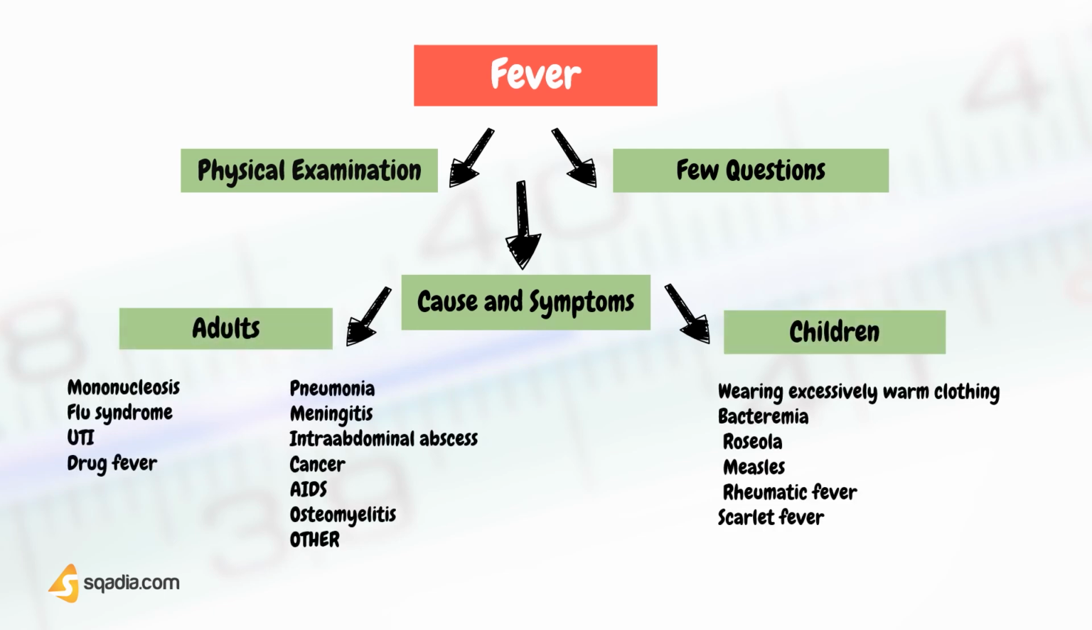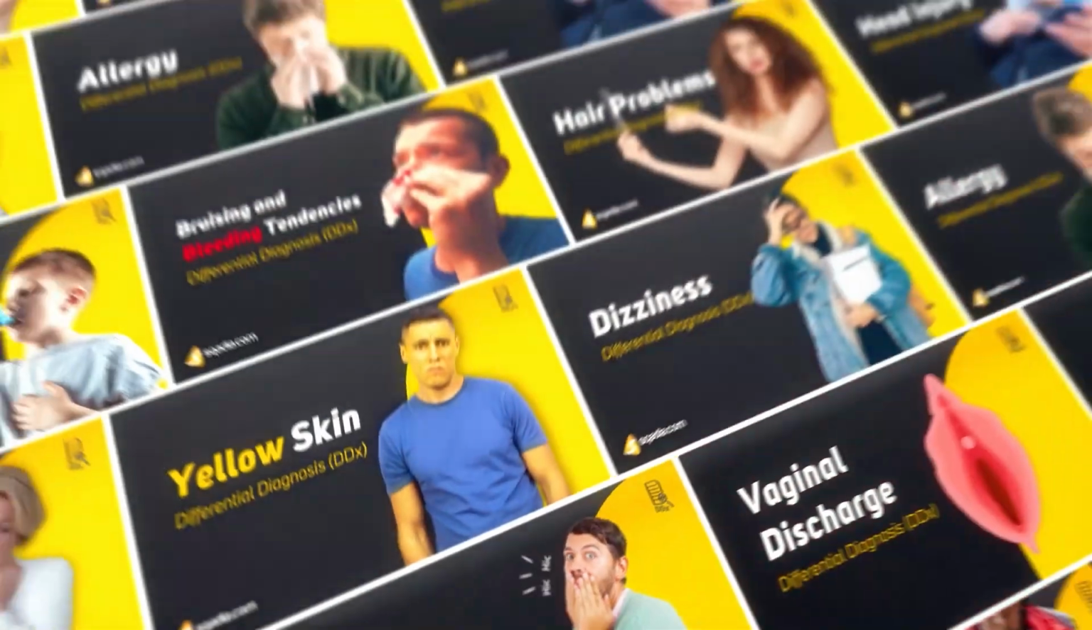So in adults, the common causes are upper respiratory illness, mononucleosis, flu syndrome, urinary tract infection, drug fever, and causes of fever in adults that are less common and serious, and those are pneumonia, meningitis, intra-abdominal abscess, cancer, AIDS, osteomyelitis, and others. While the causes of fever in children are wearing excessively warm clothing, bacteremia, roseola, measles, rheumatic fever, and scarlet fever. So that was all for today.